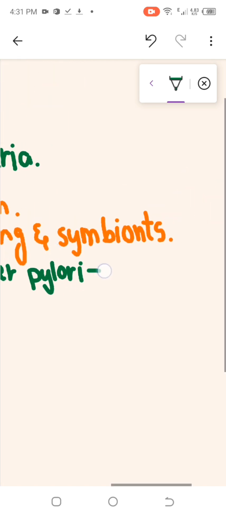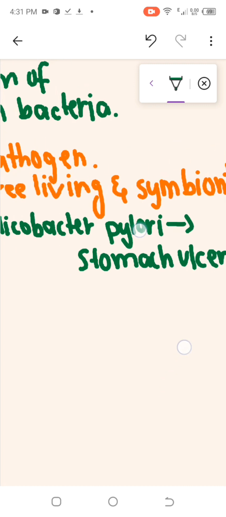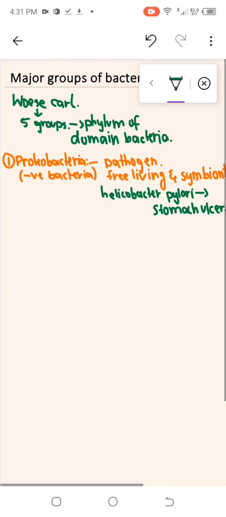Helicobacter pylori causes stomach ulcer, which is also in this group, the Proteobacteria. Okay, they cause the stomach ulcer, right?